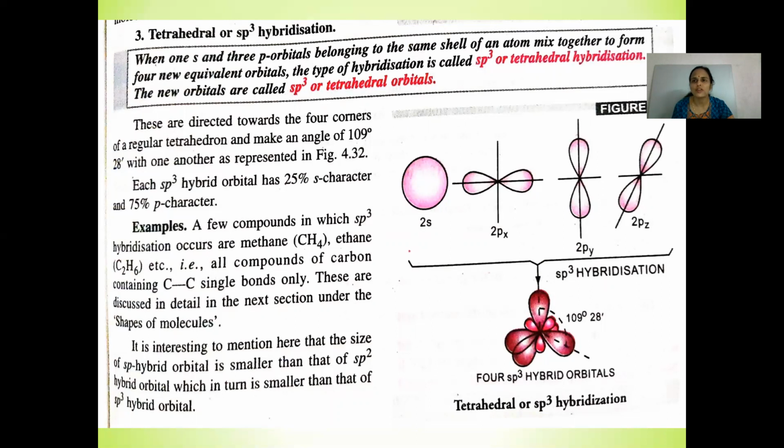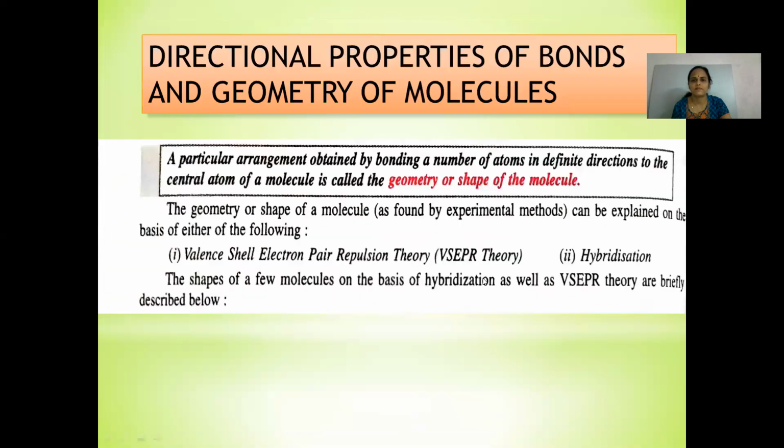Each sp3 hybrid orbital has 25% s character and 75% p character. Examples of sp3 hybridization occur in methane, ethane, that is all compounds of carbon containing a C single bond C. So sp3 hybridization results in tetrahedral geometry.